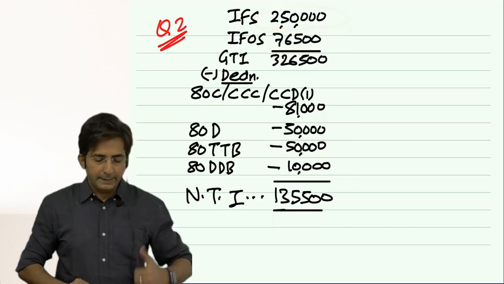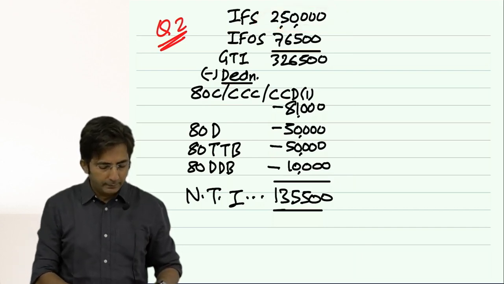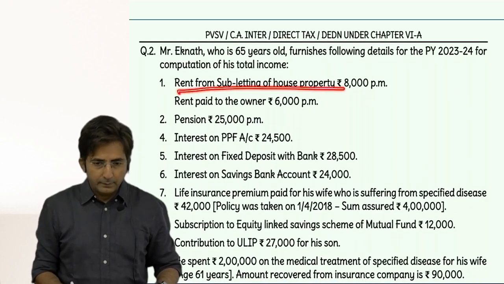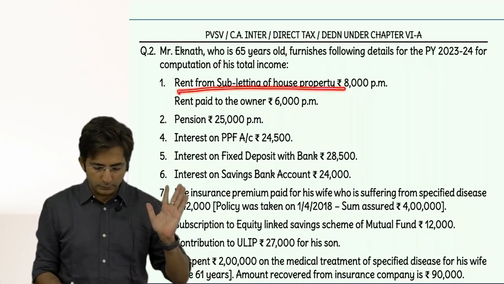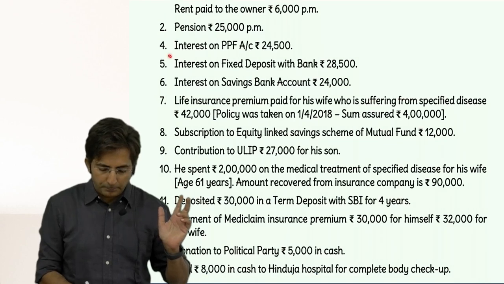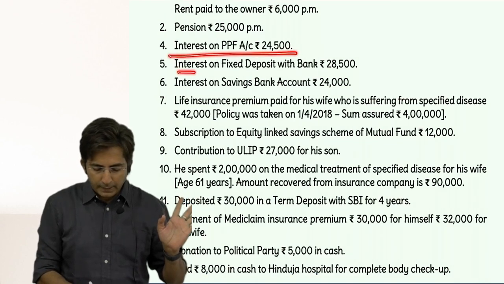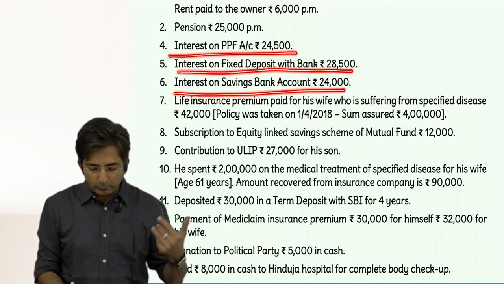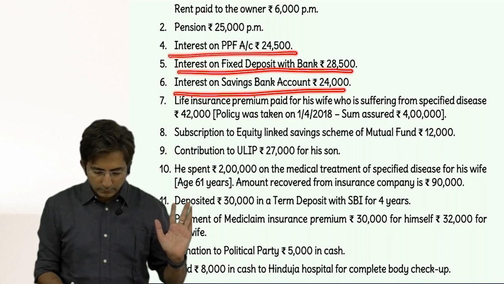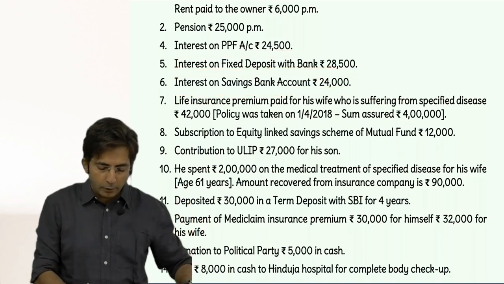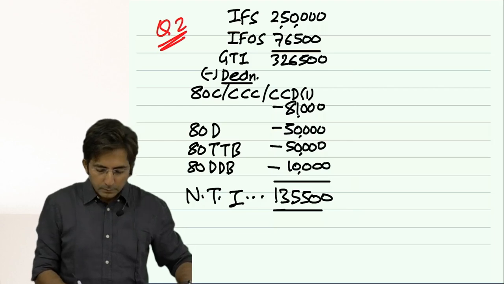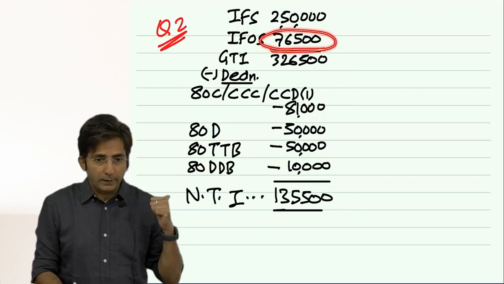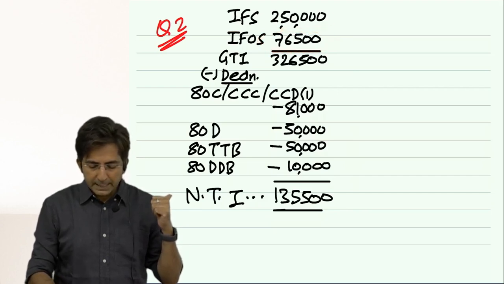Okay. Then in income from other sources, what did we have? Tell me in detail. We had rent from subletting, that was in the outer column, 24,000. Then we had interest on PPF, that was dash. Interest on FD with bank, that was 28,500. Interest on savings bank account, that was 24,000. That's it. These were the items in income from other sources. So total of income from other sources is 76,500. Check the answer from here.